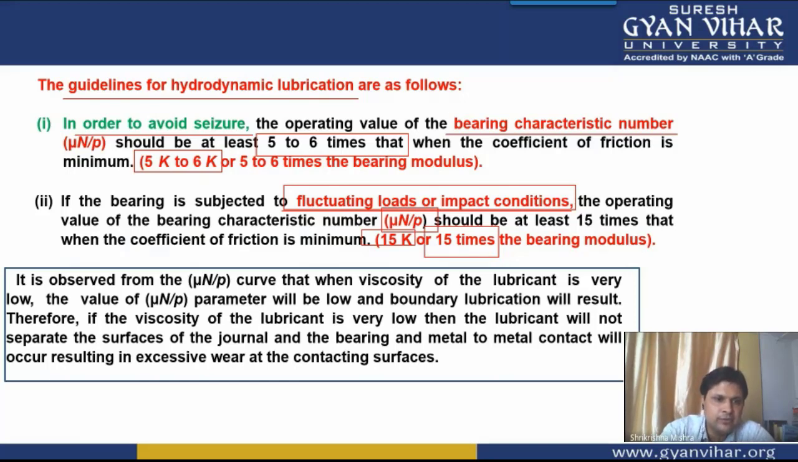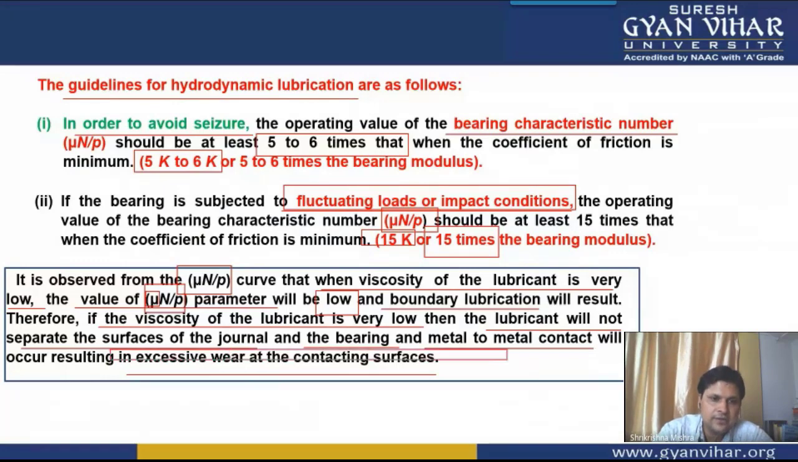So it has been observed in the mu n by p curve that when the viscosity of the lubricant is very low, when the mu value is very low, the value of the mu n by p parameter will also be low. If mu is low, this means that mu n by p will also be low, and boundary lubrication, thin film lubrication, will occur. Therefore, if the viscosity of lubricant is low, then the lubricant will not separate the surface of the journal and the bearing, and metal to metal contact will occur, resulting in excessive wear at the contacting surfaces. So I have already told you that as the viscosity value is decreased, mu n by p will decrease, and you will be in the thin film lubrication zone.